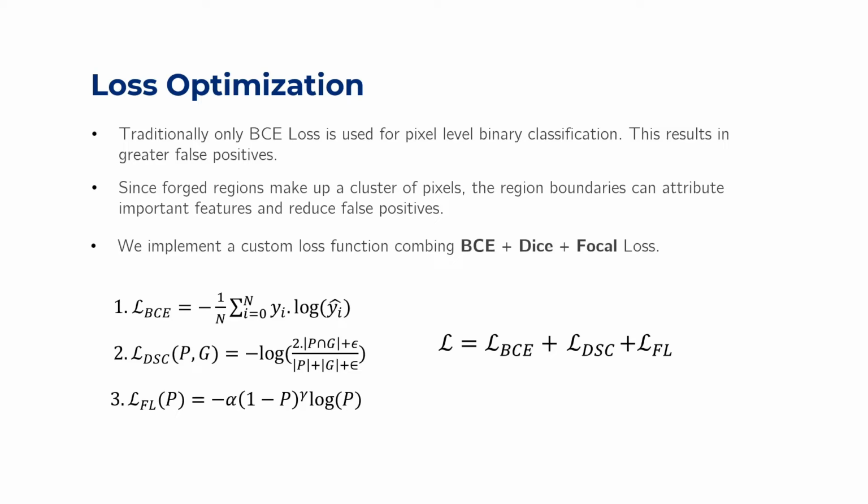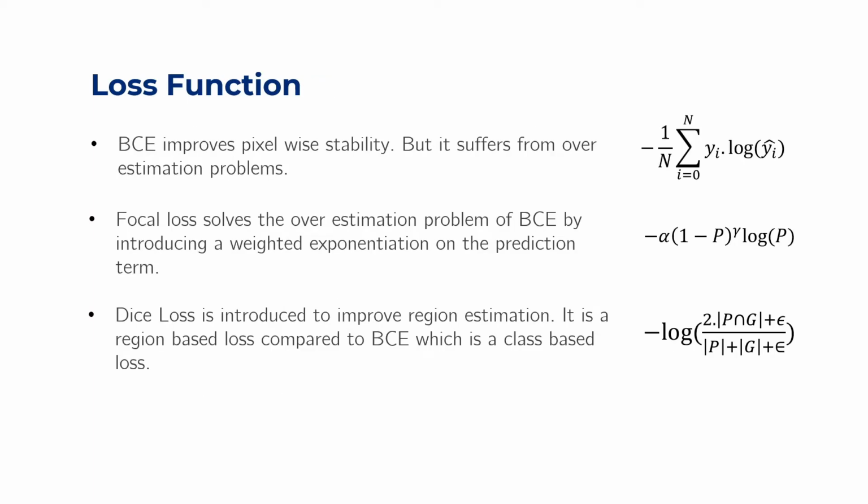BCE or binary cross entropy loss works well if the dataset is well balanced. But for pixel level classification, the amount of forged pixels is definitely lower than of authentic ones. Moreover, since forged image regions are usually made up of pixel clusters, using more appropriate region-based losses can reduce false positives. We designed a custom loss function combining BCE loss, dice loss, and focal loss.